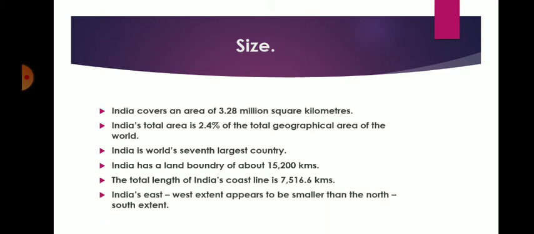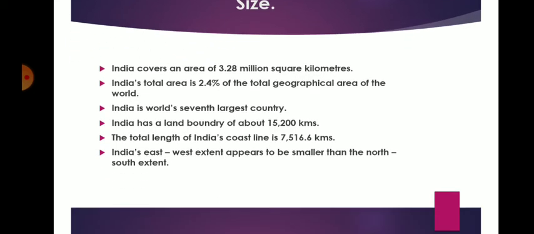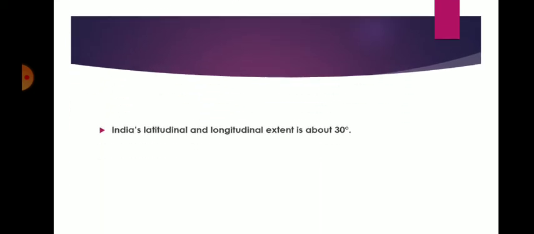India's east and west extent appears to be smaller than the north and south extent. If you see the map of India from east to west, that is from Arunachal to Gujarat, and from north to south, from Kashmir to Kanyakumari, you will find that the extent from Arunachal Pradesh to Gujarat appears smaller than the extent from Kashmir to Kanyakumari.